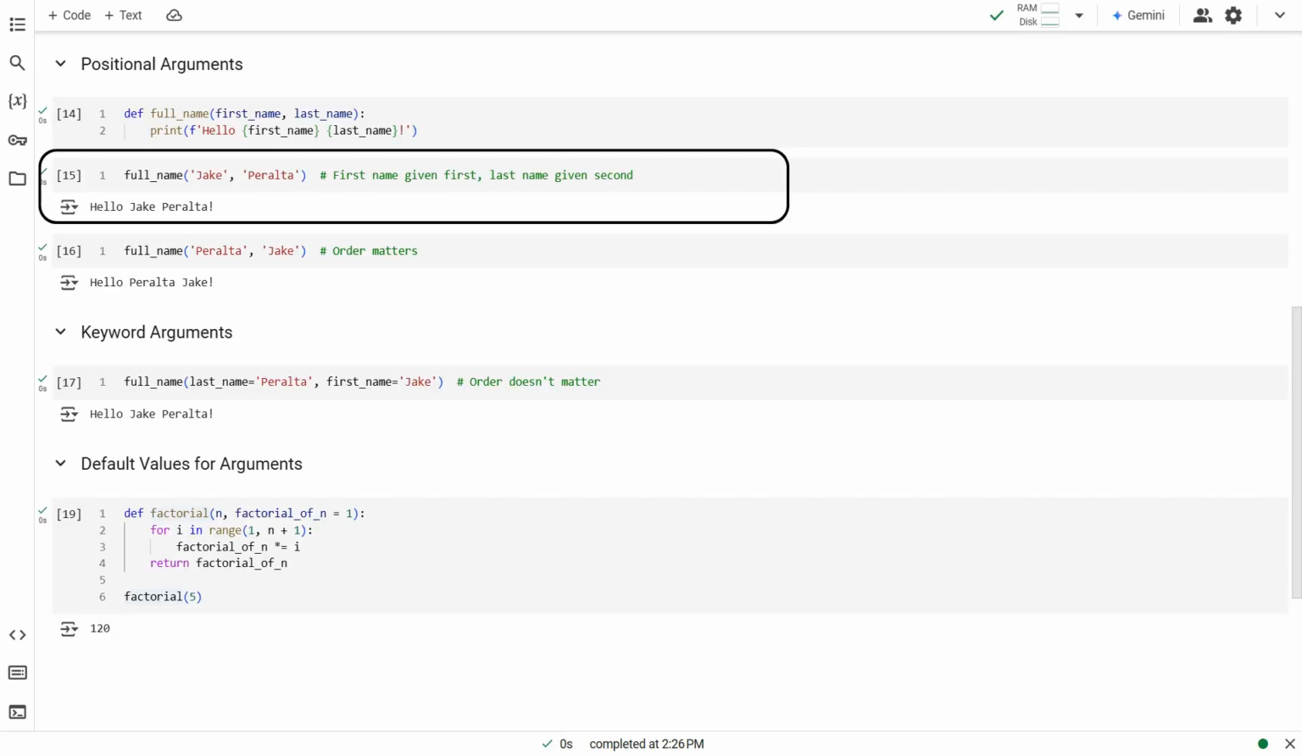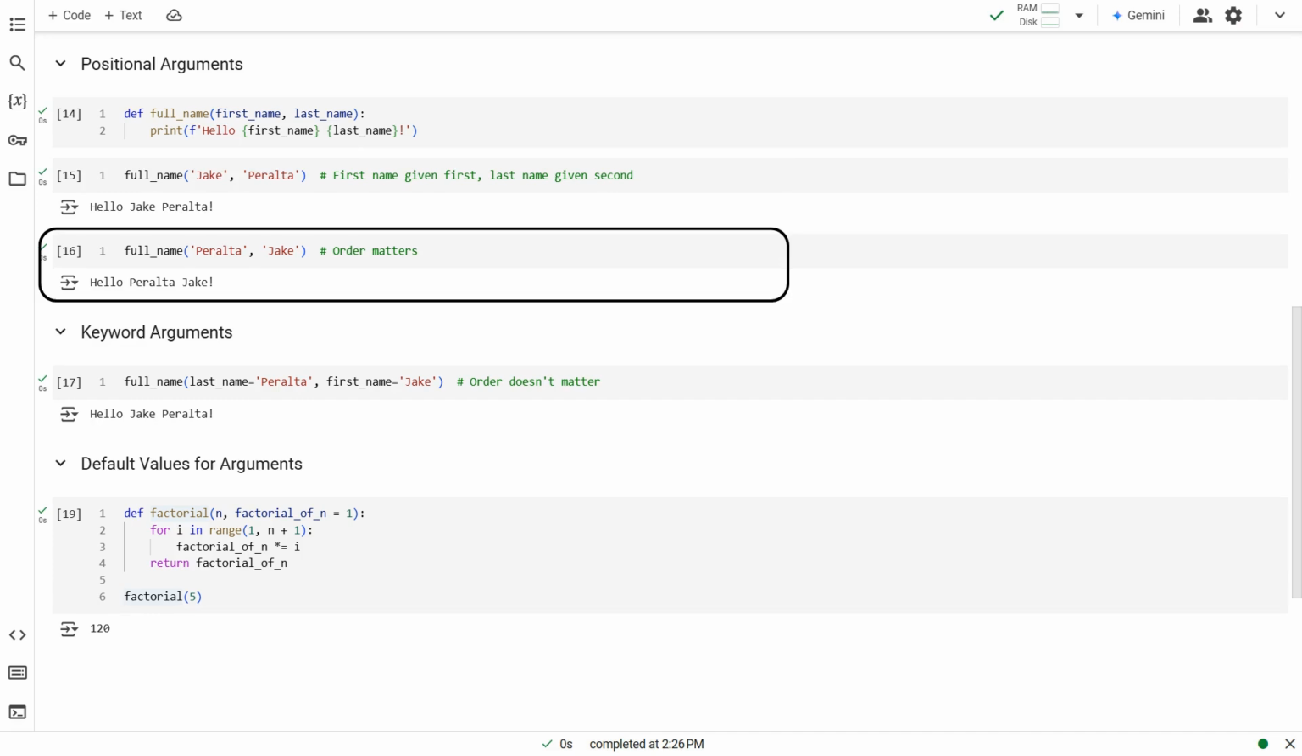A Python function can have both positional and keyword arguments, provided that the keyword arguments always come after the positional arguments. To demonstrate this, we define a function called full_name, which concatenates the first and last names, and prints a greeting. In the case of positional arguments, the first name must be given before the last name. For the person named Jake Peralta, the arguments are correctly given in the first example. But in the second example, we interchange the order, giving Peralta before Jake. This makes the function print Peralta Jake, which is not ideal.